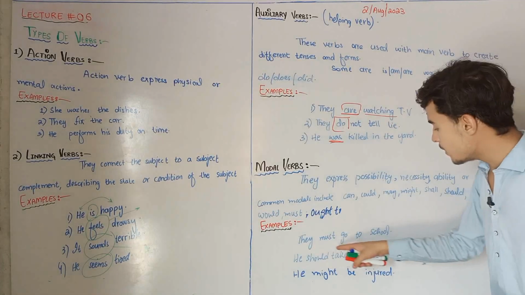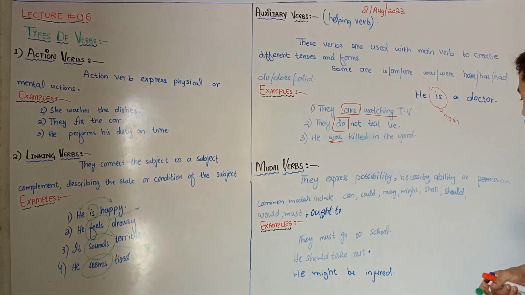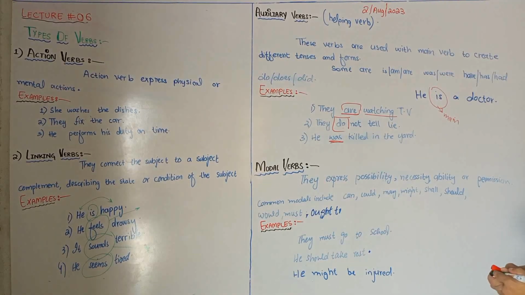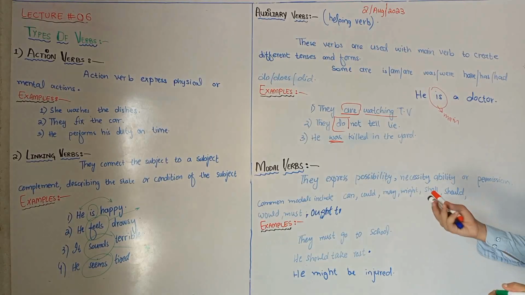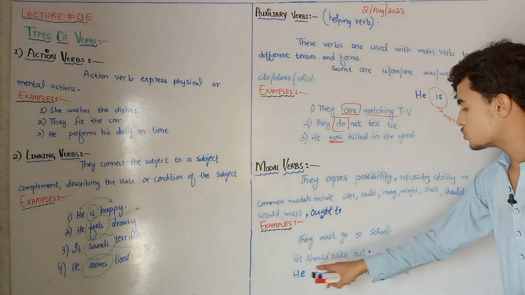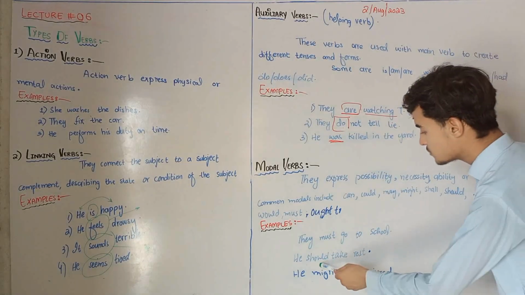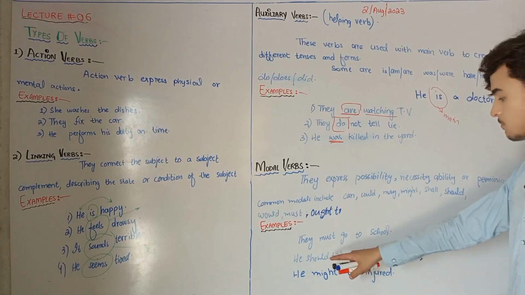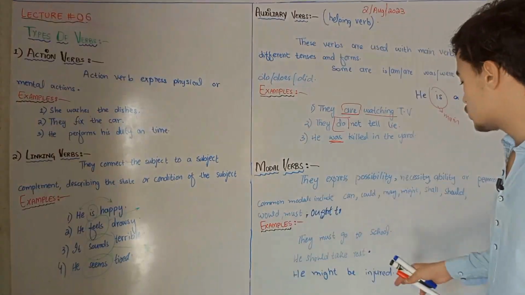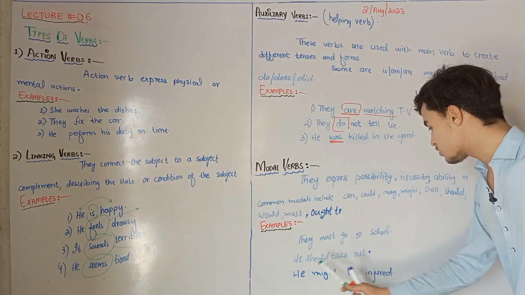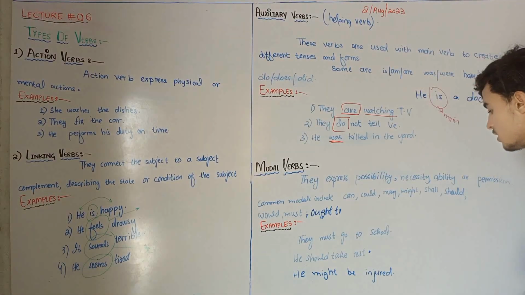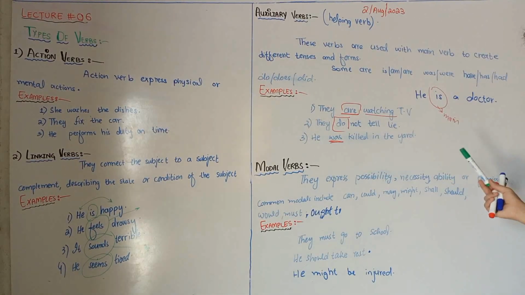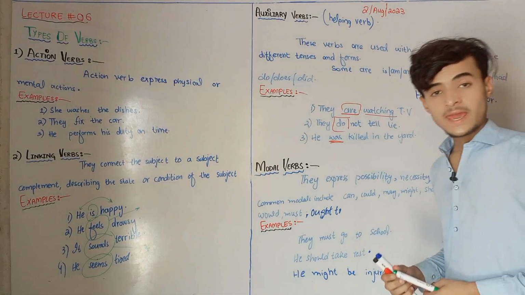For example, they must go to school. So here it shows the necessity, meaning that they must go to school. He should take rest. Here it shows the suggestion, because I am giving you a suggestion, he should take rest. He might be injured. So here might shows the possibility, that it is possible that he might be injured.